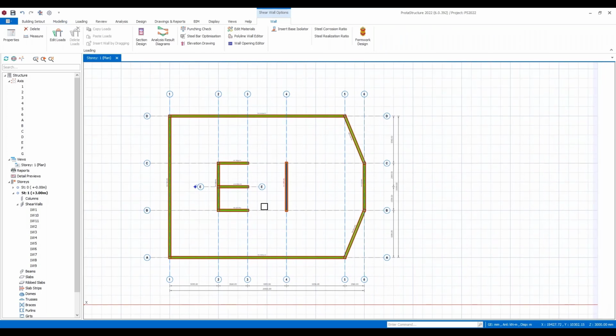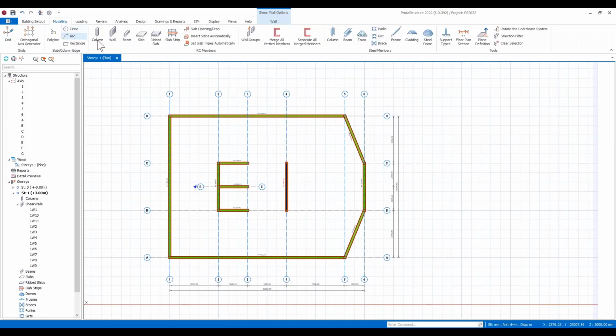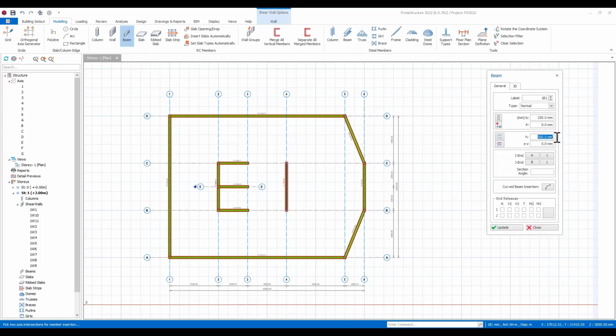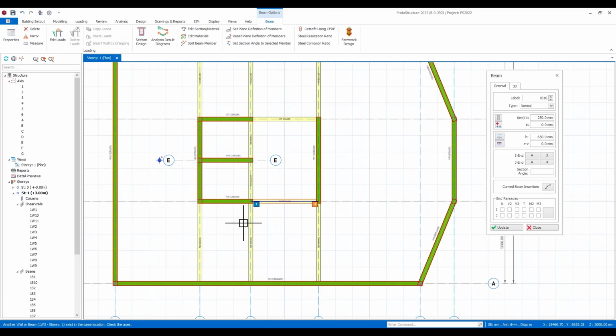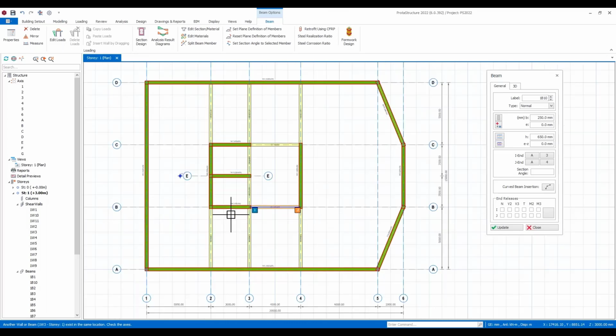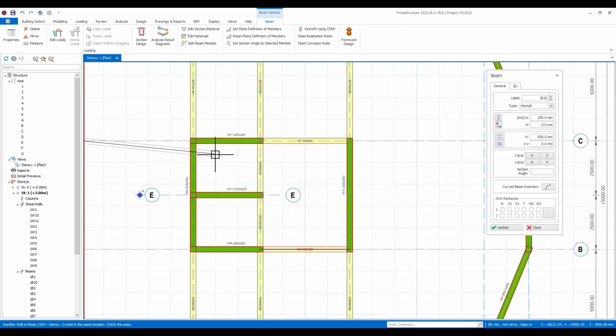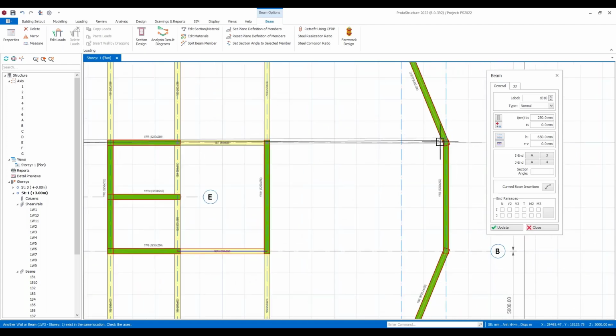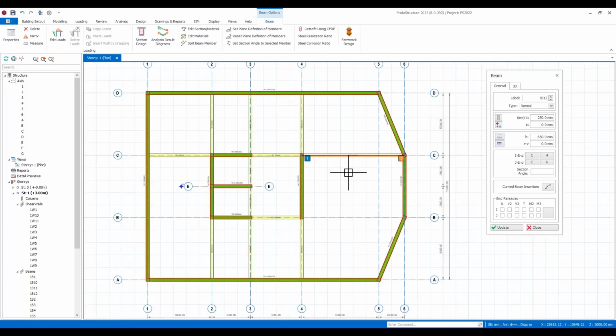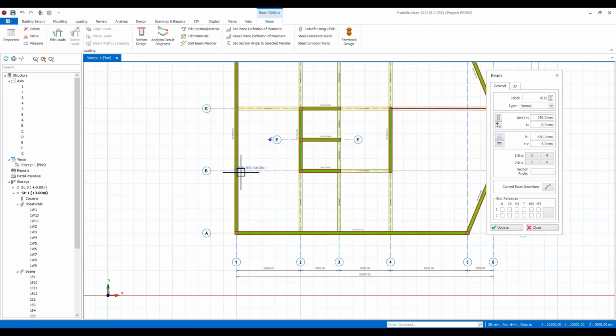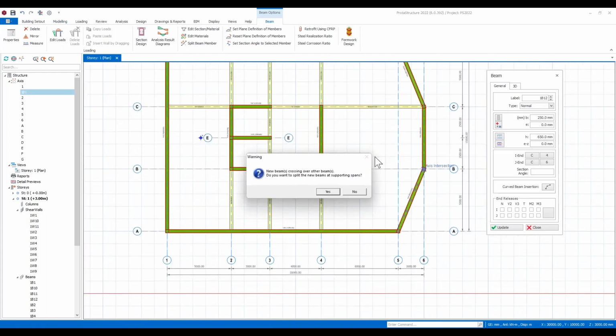Okay, now the next step might be to, at this point, come in and put in some beams. So we can click on the beam icon, okay, and you can key in the size of the beam that you may wish to use. And if you quickly want to create beams, you can just box around. So I just quickly want to fill that bay of beams in here. I can then come and create additional beams. So I don't have to worry about overlapping. These elements are existing. I can just come in and put those extra members in across here. Okay, maybe another one down here. Let's just pull that through.